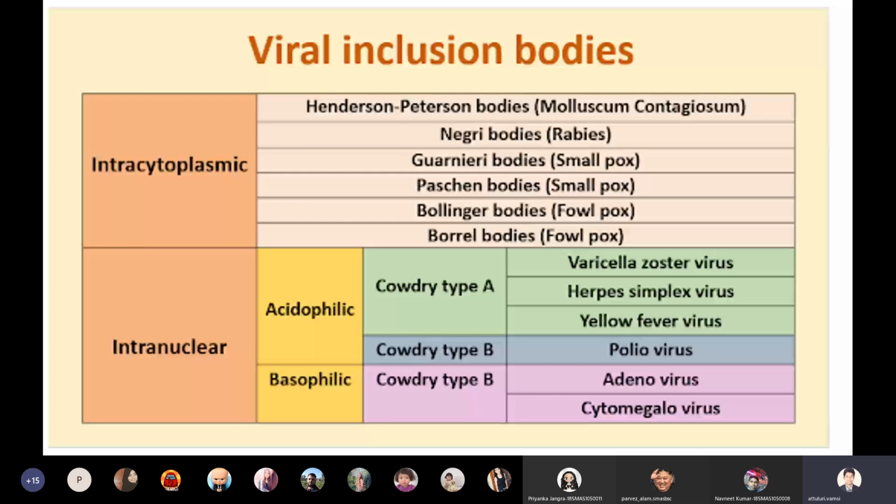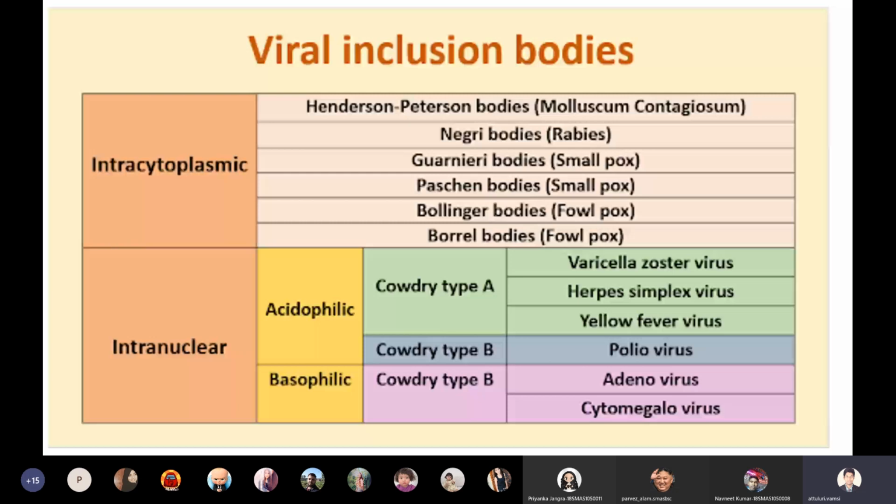This is something interesting. I forgot about this interesting feature. Smallpox will cause inclusion bodies called Guarnieri bodies, and these Guarnieri bodies are intracytoplasmic inclusion bodies. Don't get confused.